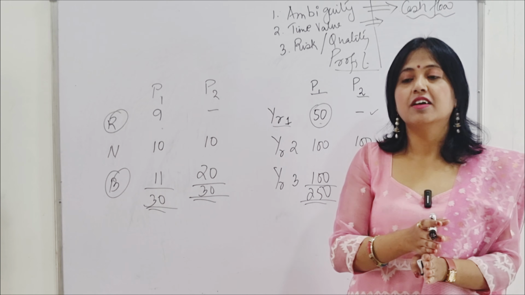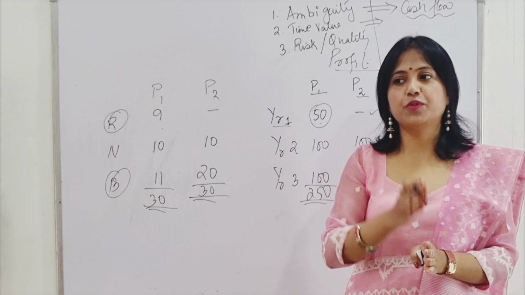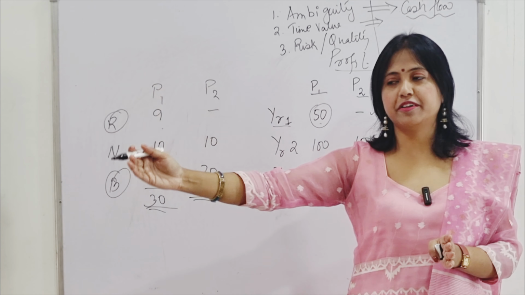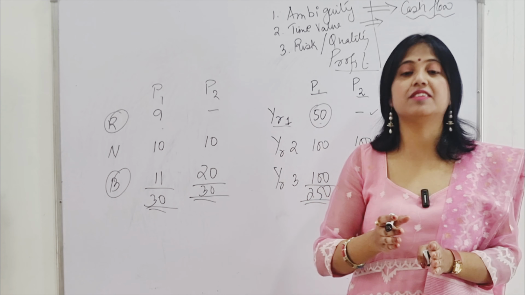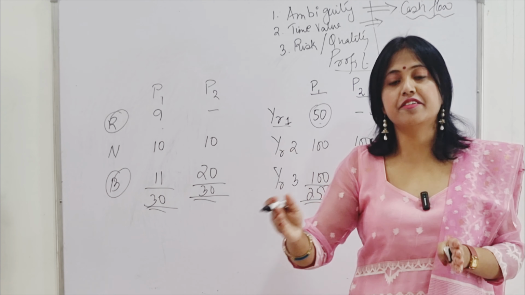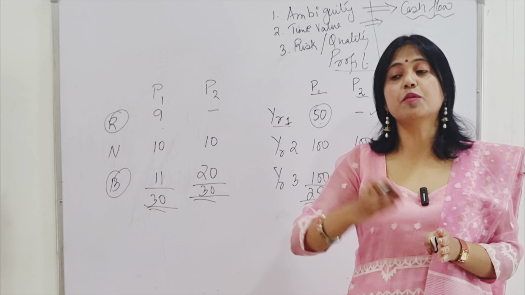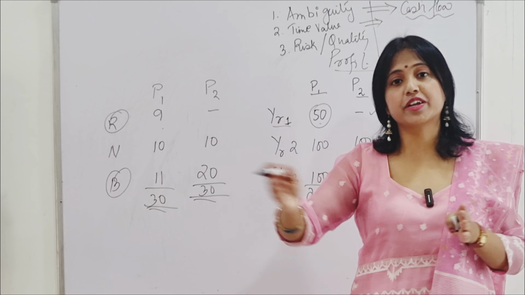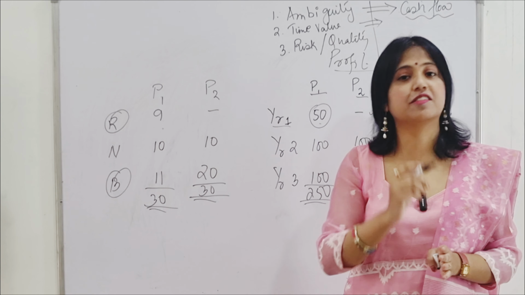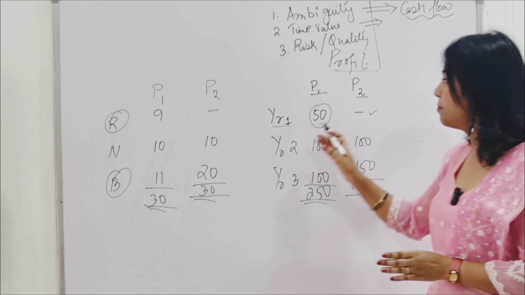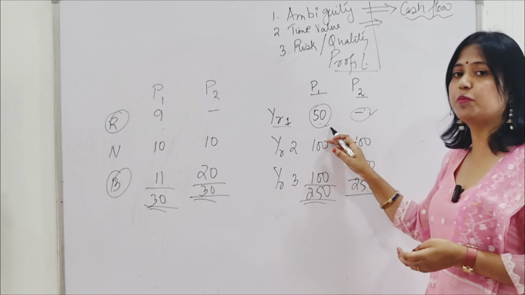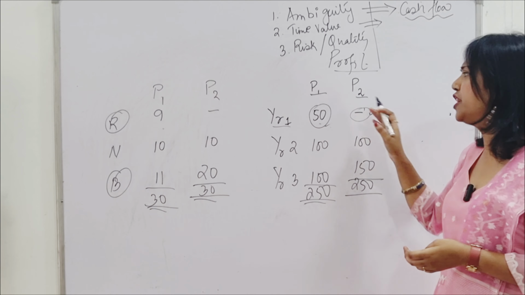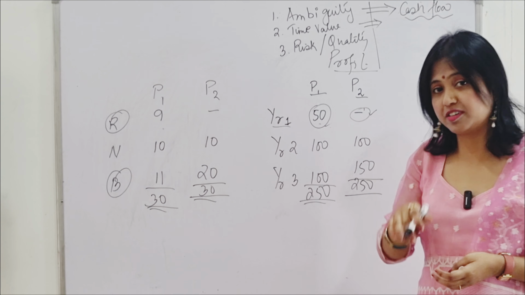There are some techniques. Generally, when I have to wait for a longer time period to get the money back or get the cash or get the benefits or get the receipts, I will discount it at a higher rate, because investors are taking more risk in this case and they have to wait a longer period of time, and therefore there is an opportunity cost. For example, 50 rupees which I did not earn anything, had I been earning this 50 rupees, I would have put in a bank deposit or any other investment, it would have given me some returns.